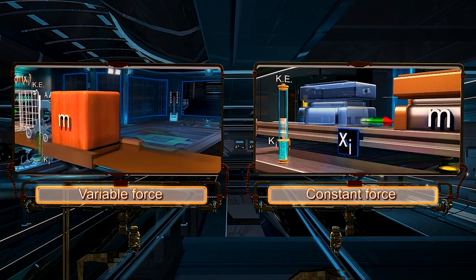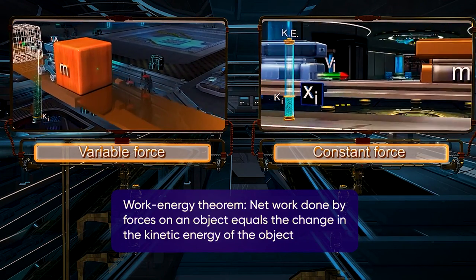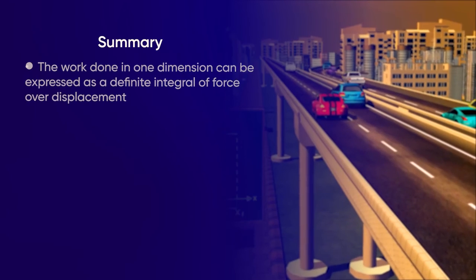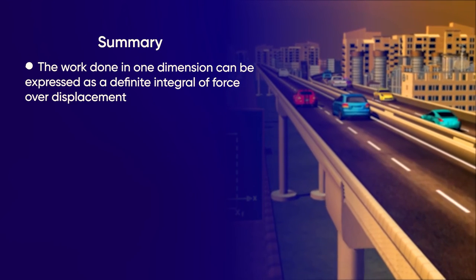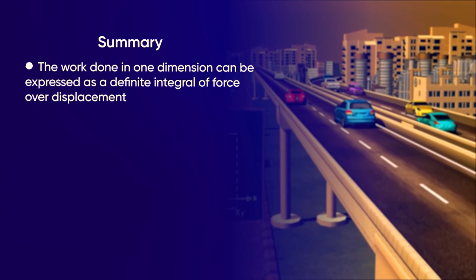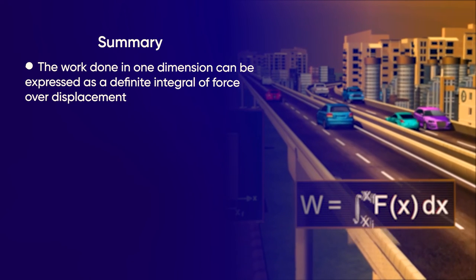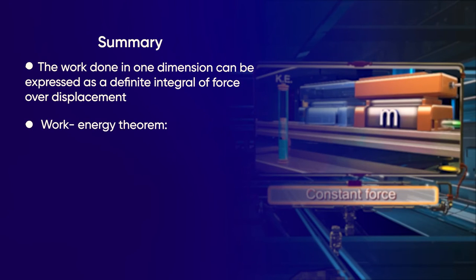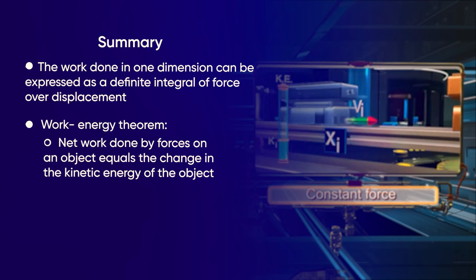It states that net work done by forces on an object equals the change in the kinetic energy of the object. To summarize, the work done in one dimension can be expressed as a definite integral of force over displacement. W equals integral xi to xf Fx dx. Work-energy theorem states that net work done by forces on an object equals the change in the kinetic energy of the object.